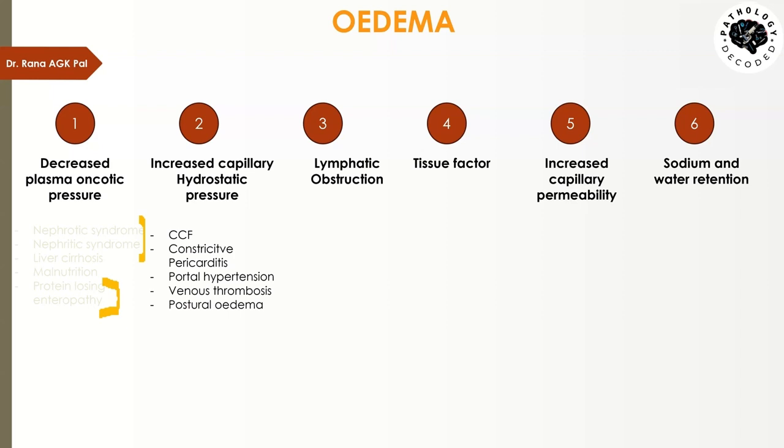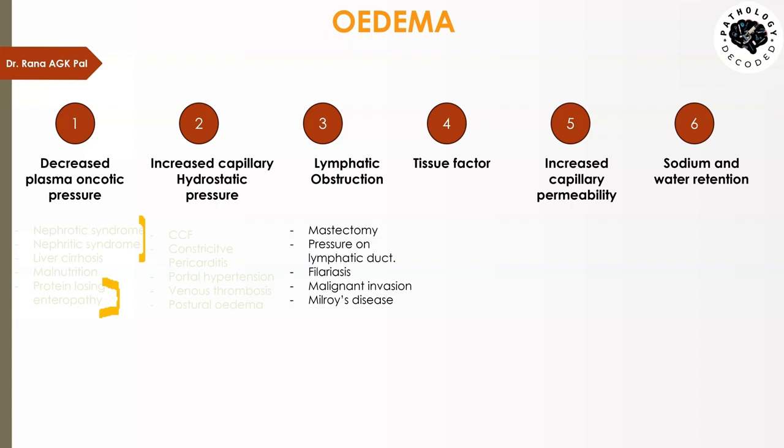So in the pulmonary veins, which are bringing blood to the left atrium of the heart, the pressure increases and that pressure is reflected in the lungs, so that would lead to pulmonary edema. Then portal hypertension will cause ascites, venous thrombosis, and postural edema. These are responsible for edema in the various parts of the body where there is increased hydrostatic pressure due to gravity.